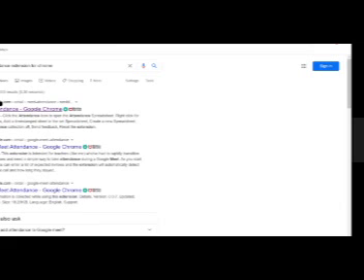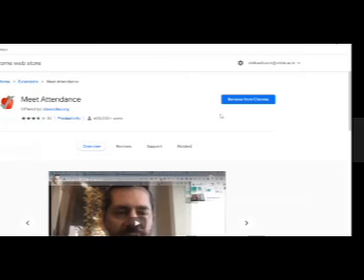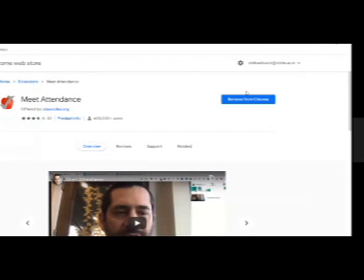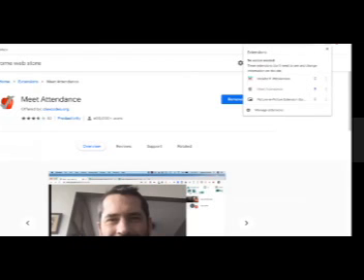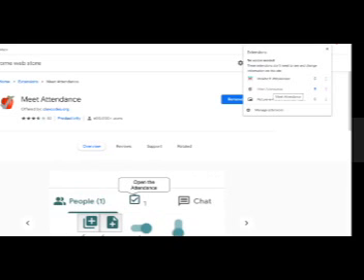The first thing it will display is meet attendance. Just click here. After clicking, you will see the extension meet attendance. If it is not added, there will be an option to add to Chrome. Once it is added, you need to add that extension to your Google Chrome, and then click here and you will see extensions here. So this is the meet attendance extension. Kindly click here and allow meet attendance to be installed on your Chrome.